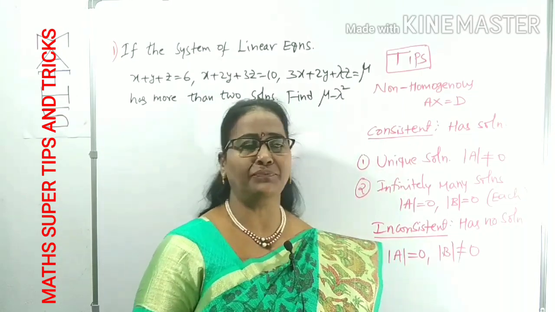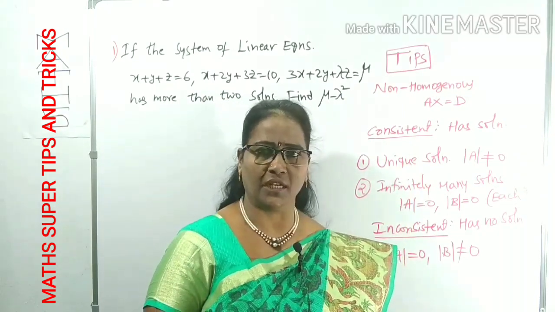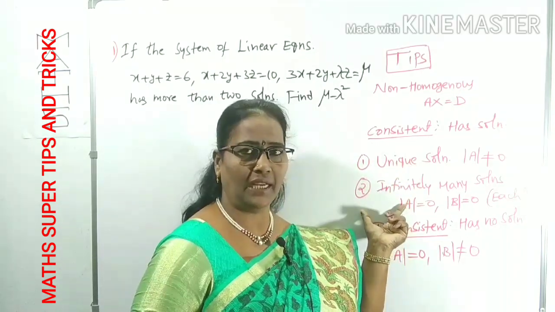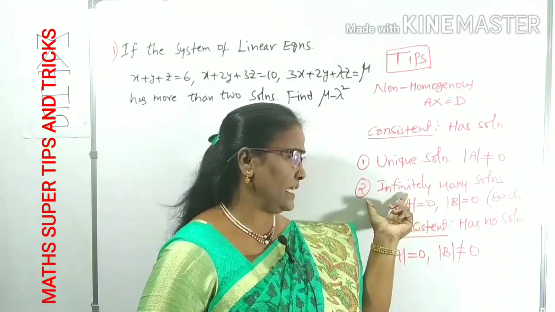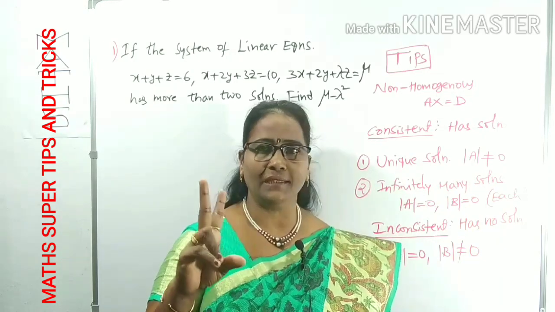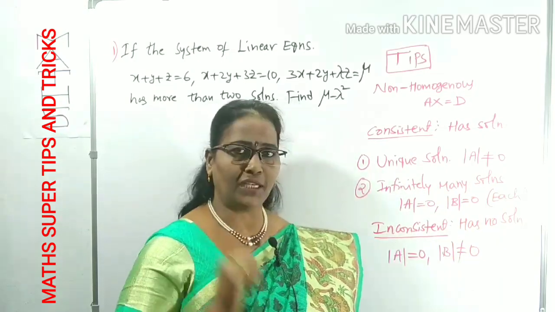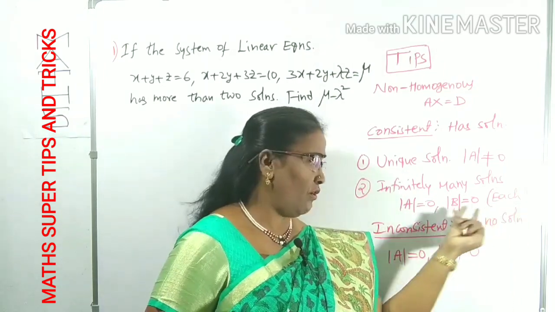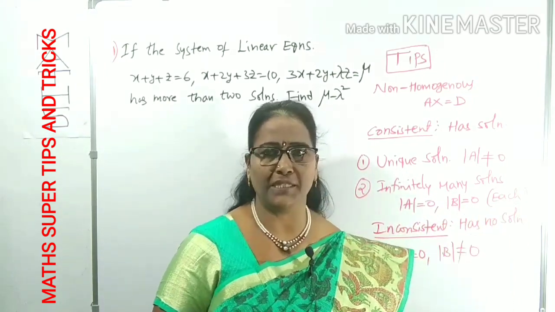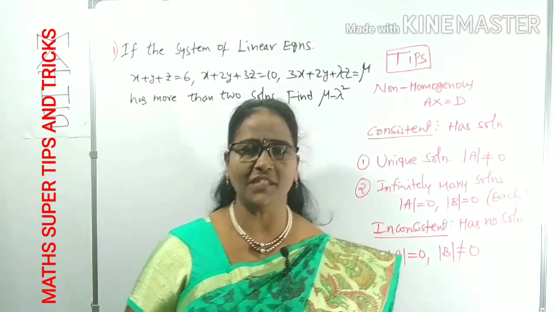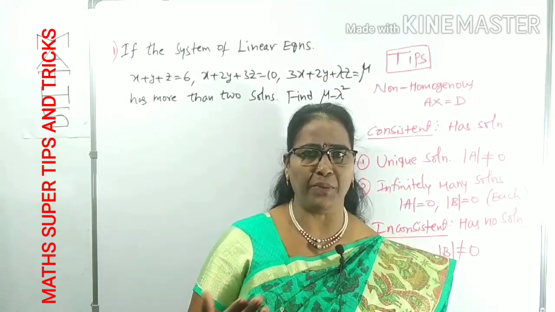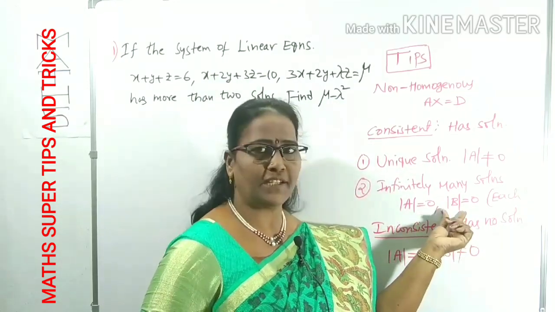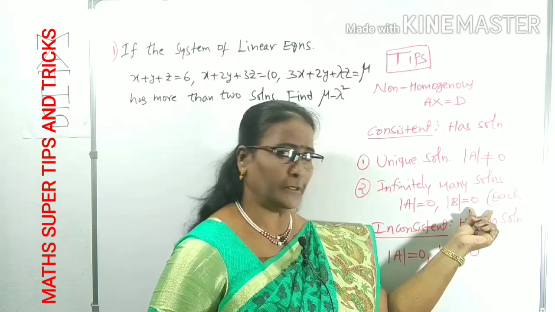The system of non-homogeneous equations is consistent, with a unique solution or infinitely many solutions. In case of infinitely many solutions, there will be two conditions. What are the two conditions? Det A is 0, and each of the det B is also 0. Depends upon the given system of equations, we can choose any one of the B matrices. Already I have told you what B is. Det B is also 0.